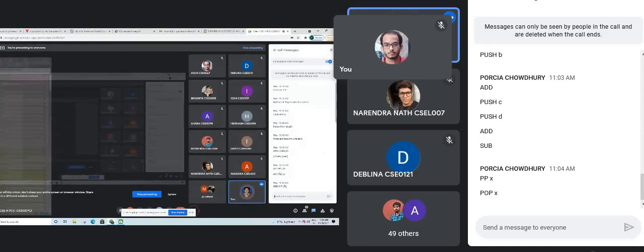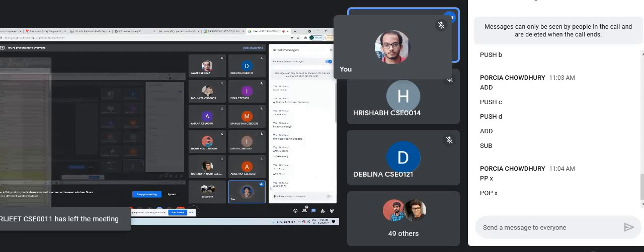So add R1 comma A comma B, that means we can add A and B and store into R1. Next we have C plus D, that means we will add C and D and store the result into R2. Then sub X comma R1 and R2, that means R1 and R2 will be subtracted and we will store the value in X.